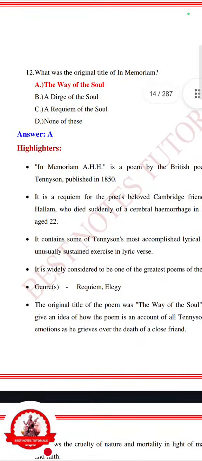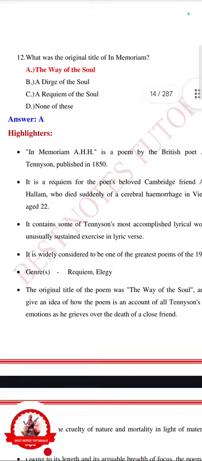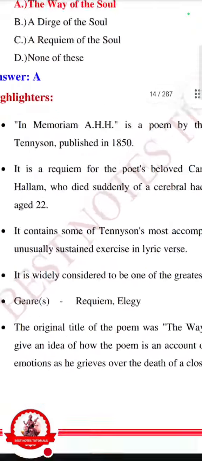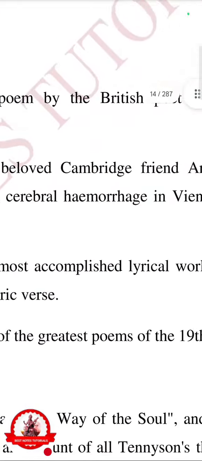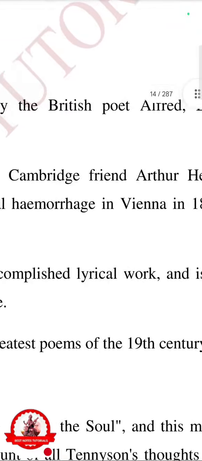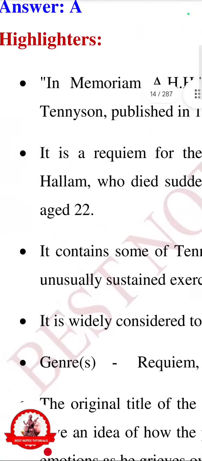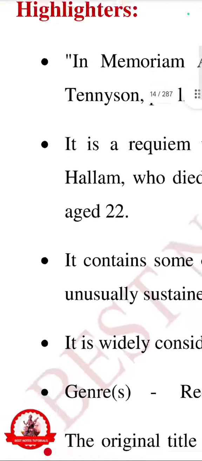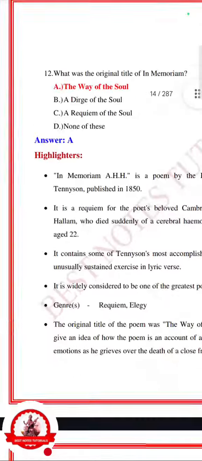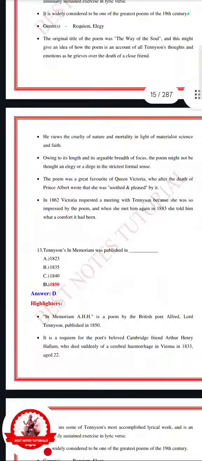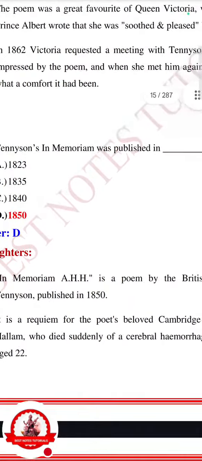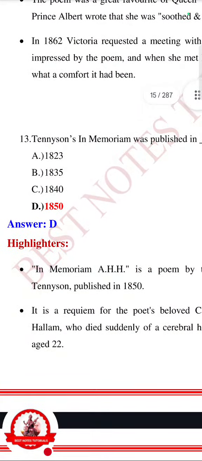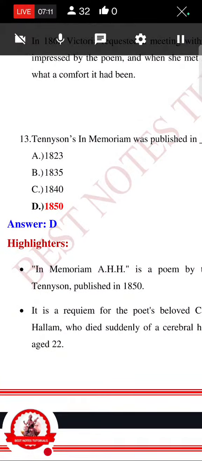This got published in 1850. Okay, and Arthur Henry Hallam, as you can see here, he died of cerebral hemorrhage in Vienna in 1833. He was his friend, and he was just aged 22. Let me zoom it out. Let's go for the next question. Tennyson's In Memoriam was published in. It got published in 1850.